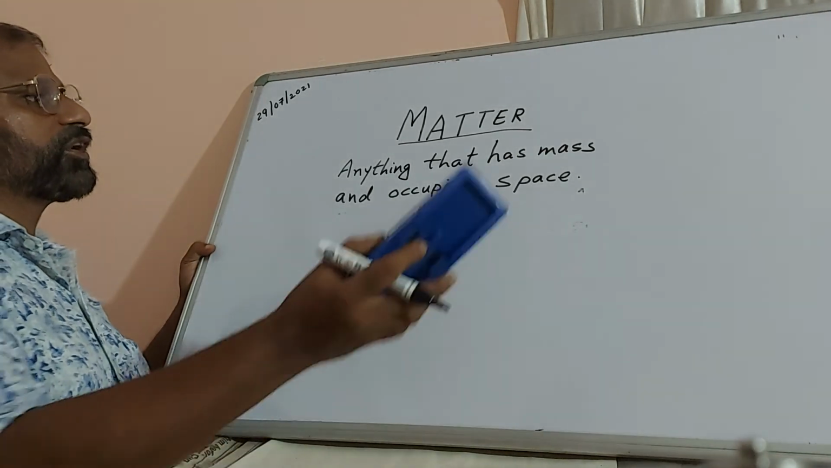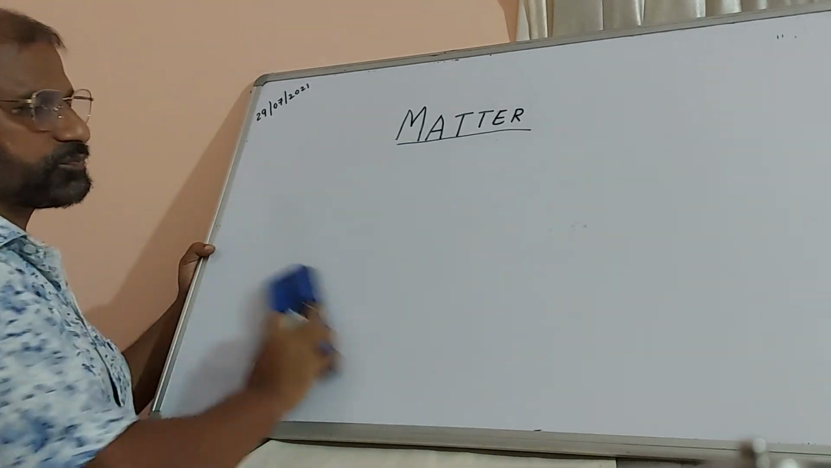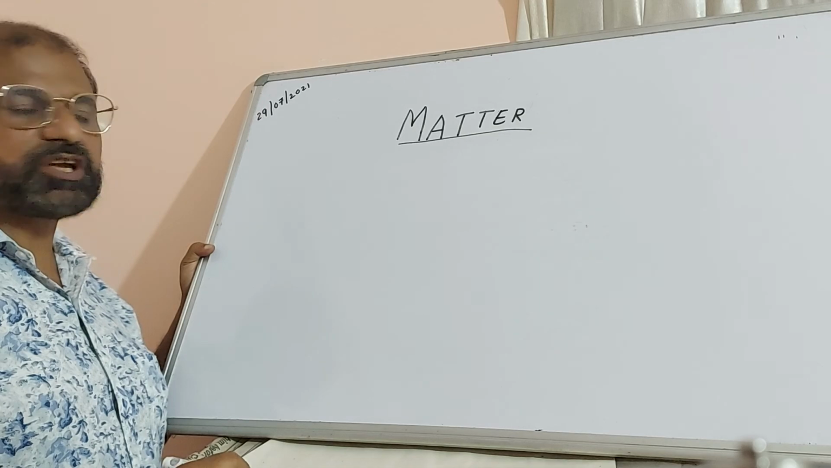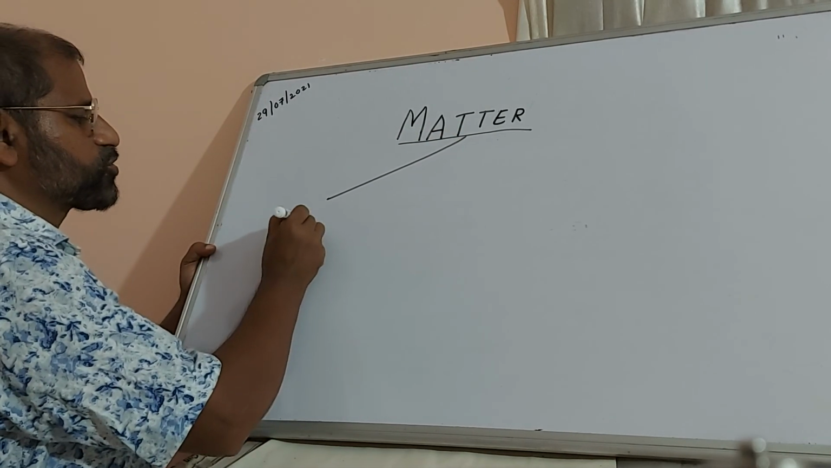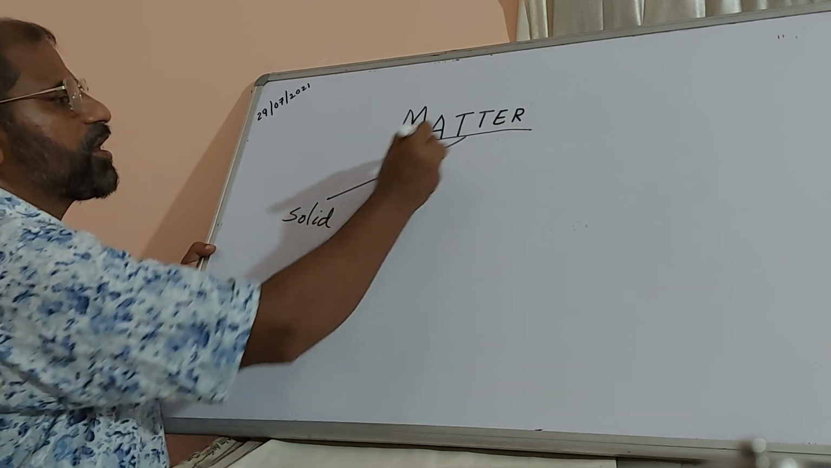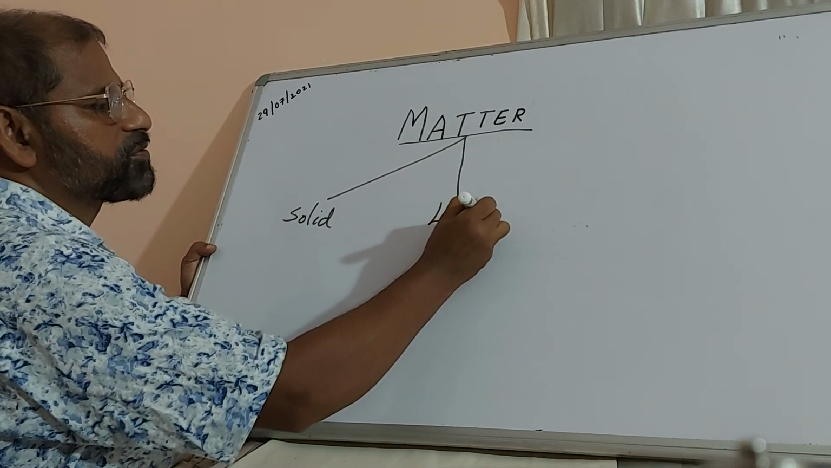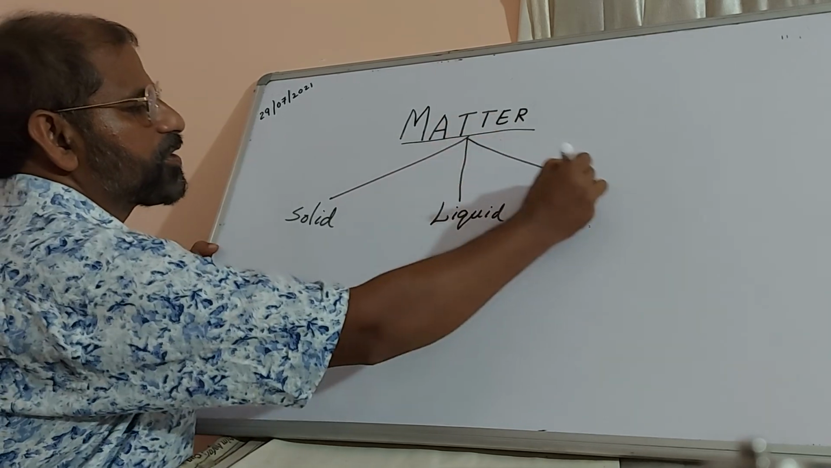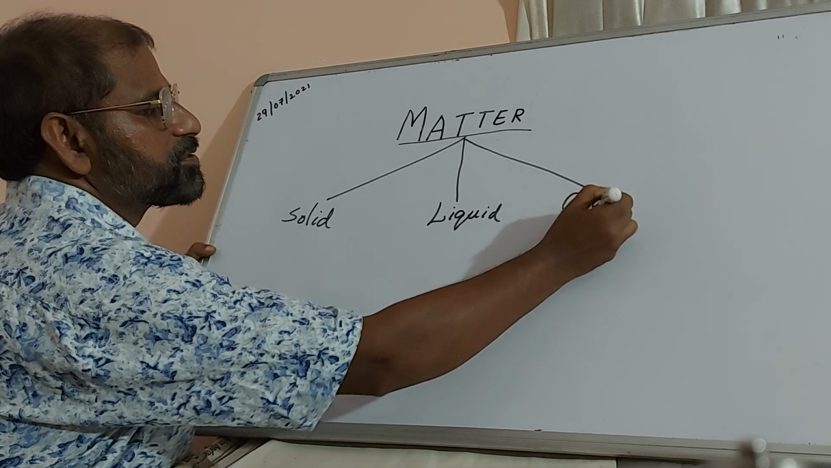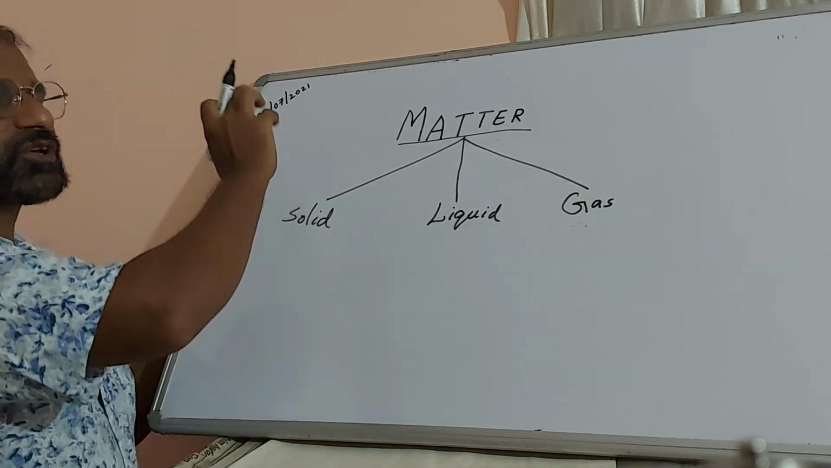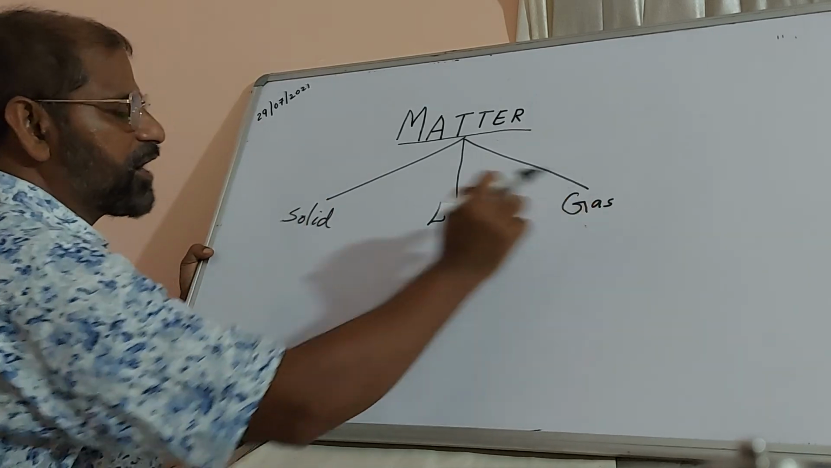Right? Now, there are three states of matter. One is known as solid, another one is known as liquid, and the third one is gas. So we have three states of matter: solid, liquid and gas.